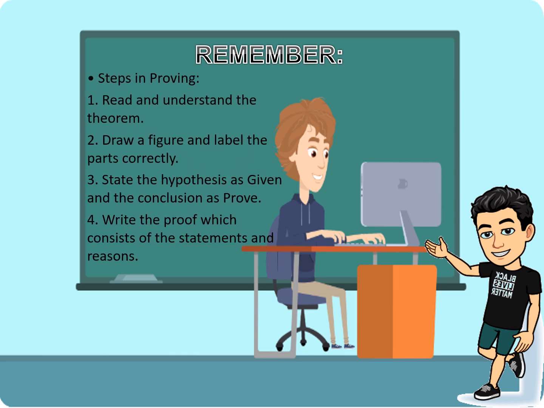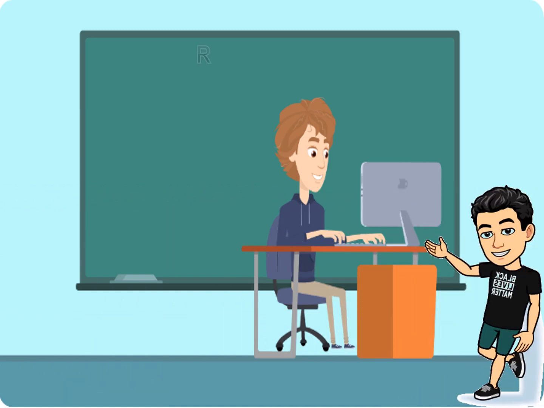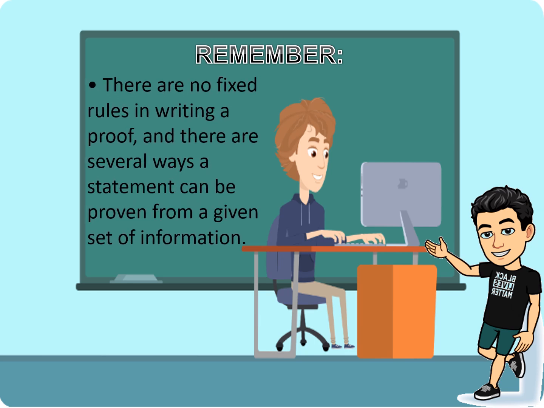Also remember the steps in proving. Number one, read and understand the theorem. Number two, draw a figure and label the parts correctly. Number three, state the hypothesis as given and the conclusion as proved. Number four, write the proof which consists of the statements and reasons. And also, remember that there are no fixed rules in writing a proof, and there are several ways a statement can be proven from a given set of information.